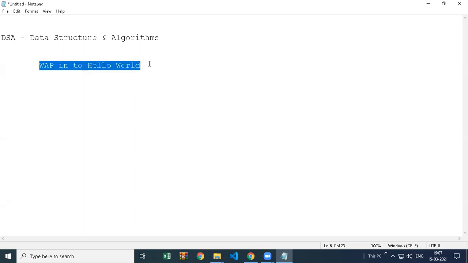After creating your program, you have to check how many variables you are using. Can you decrease the number of variables? Can you decrease the number of lines? Maybe the code will become complicated, but the performance will increase because the number of lines is decreased. So we have to take everything into consideration and make the program faster.